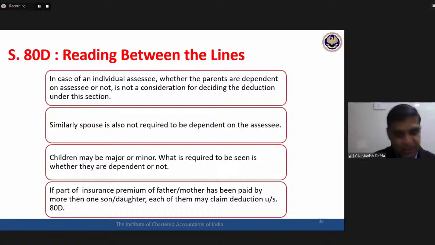Each can be claimed. So the idea is this: if the insurance premium or the medical expenditure has been incurred by more than one son, more than one daughter, each of them may claim deduction under section 80D. Okay.